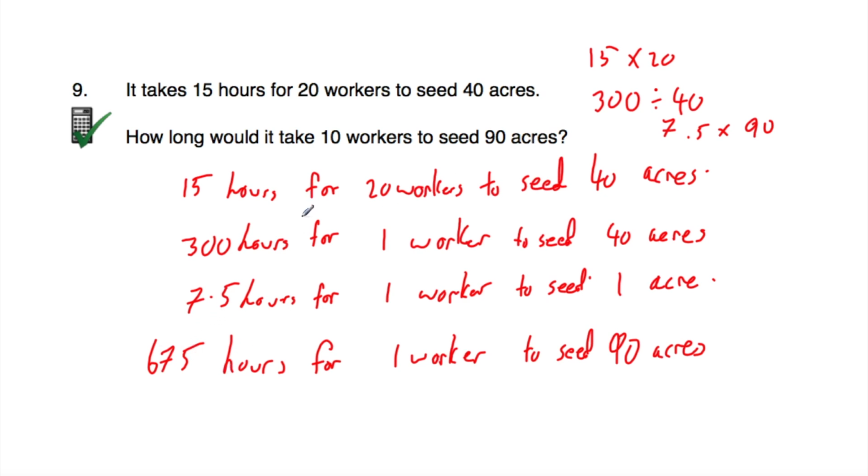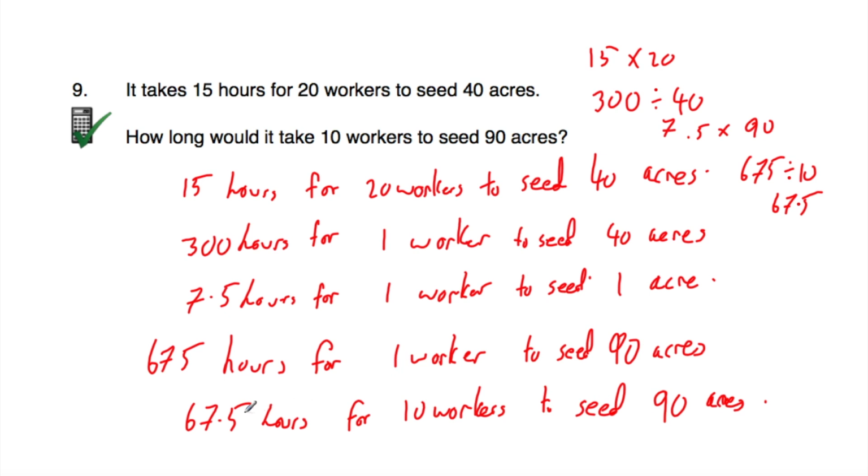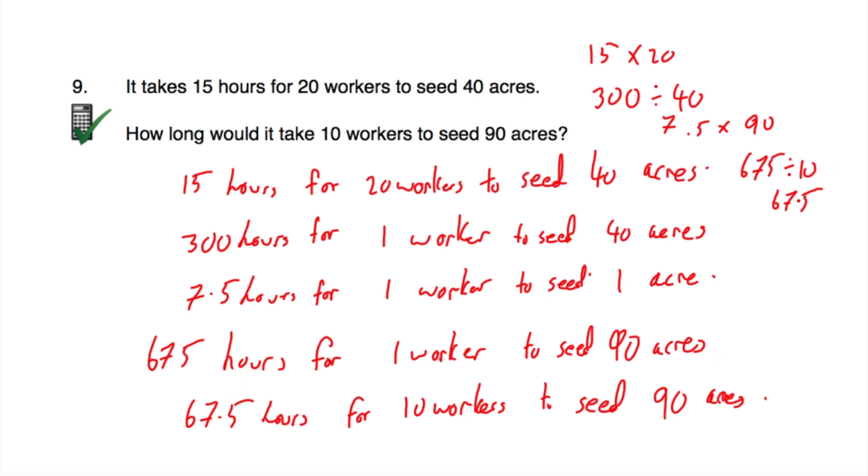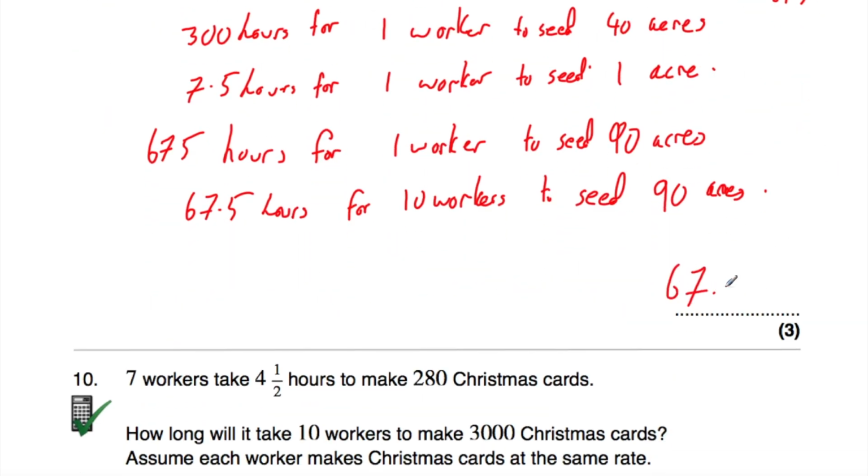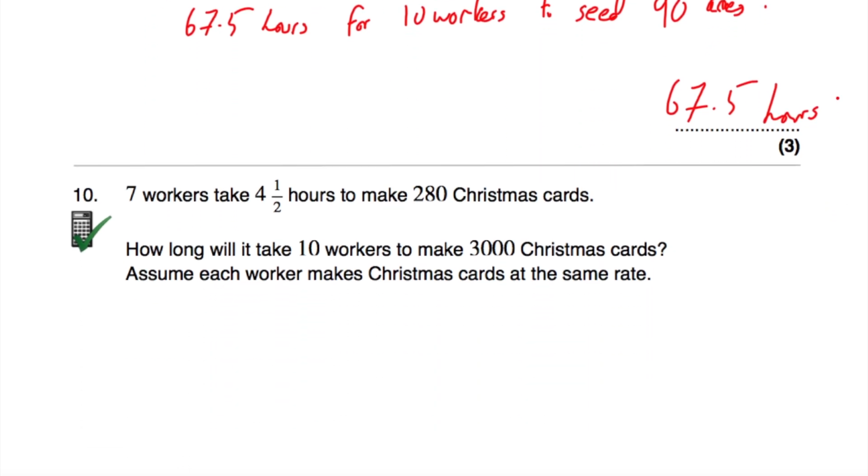But good news, reinforcements have arrived. It's not going to be just 1 worker. There's going to be 10 workers. So it's going to be 10 times less amount of time. So we can divide this by 10. So if we take the 675 and divide by 10, that's equal to 67.5. So it's going to take 67.5 hours. And that's it. It would take 67.5 hours for 10 workers to seed 90 acres. So the answer is 67.5 hours. Okay, let's look at our next question, question number 10.